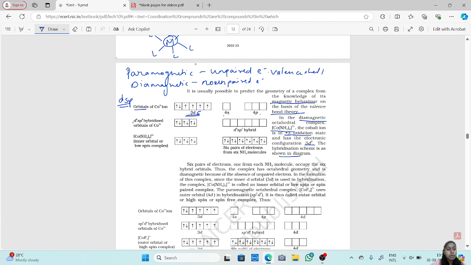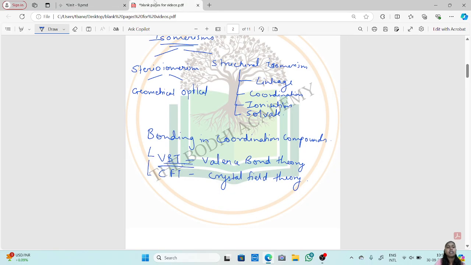It is d2sp3 hybridization. Hybridized orbitals of cobalt. Now from here electrons will transfer, so you get a d2sp3 hybridization. Now I will show you how it gets it.